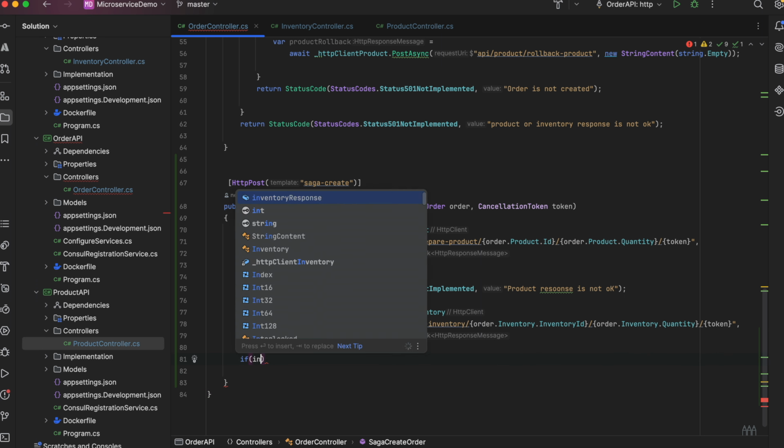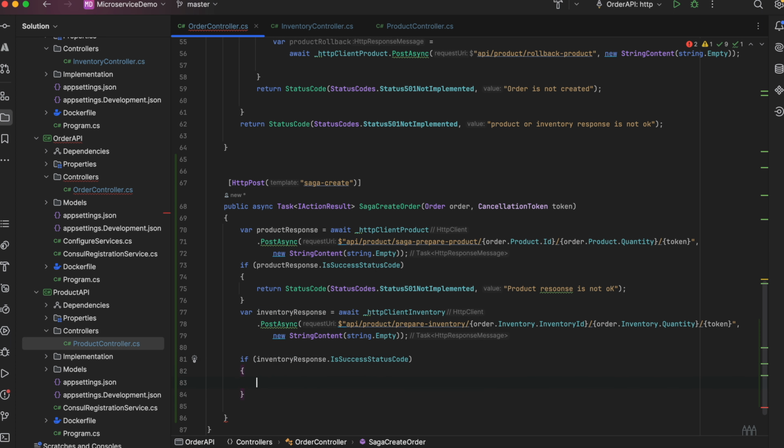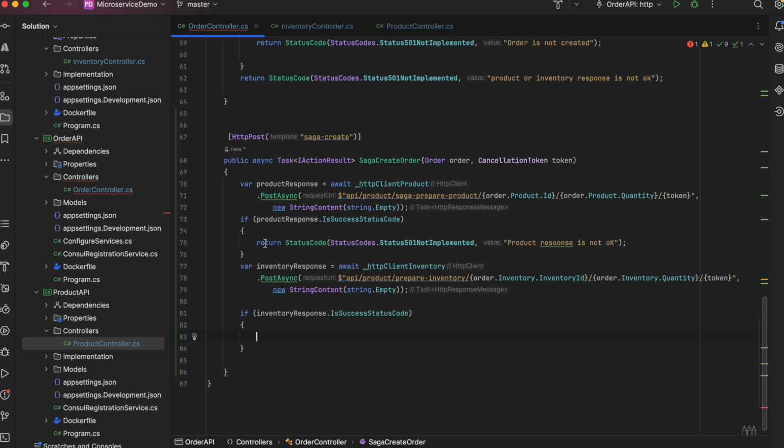Now if the inventory response is a success code, that means we have created the order, because there are only two steps involved in creating an order. So those two are okay. The product is okay and the inventory is okay. So that's why we are returning order is created.